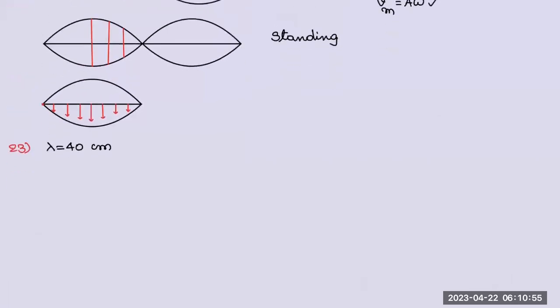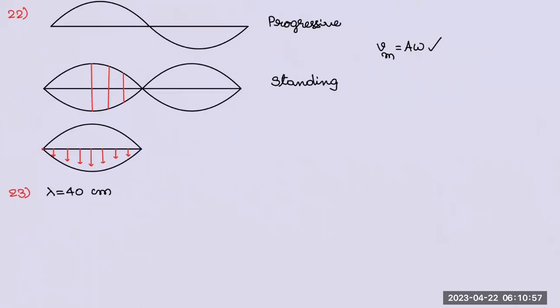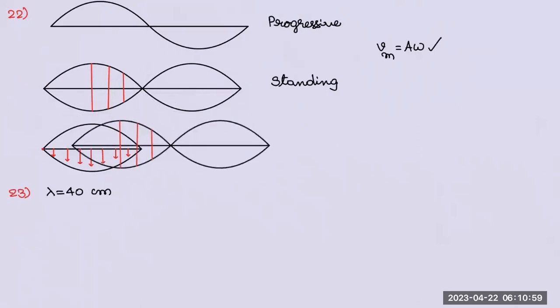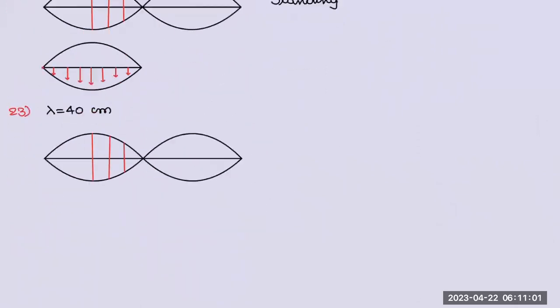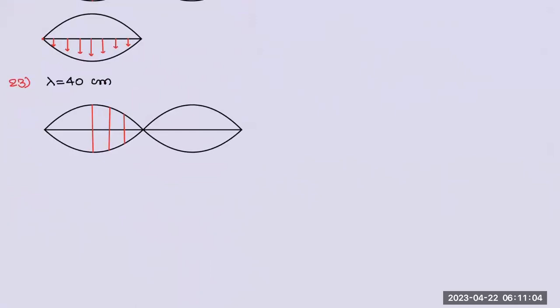23rd. In a stationary wave, distance between its nearest antinodes is 20. Yeah, lambda by 2 is 20, lambda is 40 centimeters. The phase difference between two particles having separation 60 centimeter will be. Okay, let us take it like this. Repeat, in a stationary wave, distance between node and its nearest antinode.